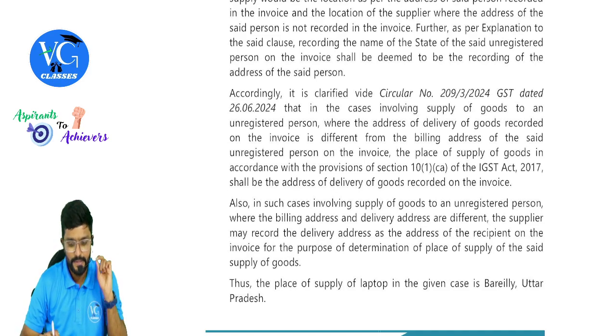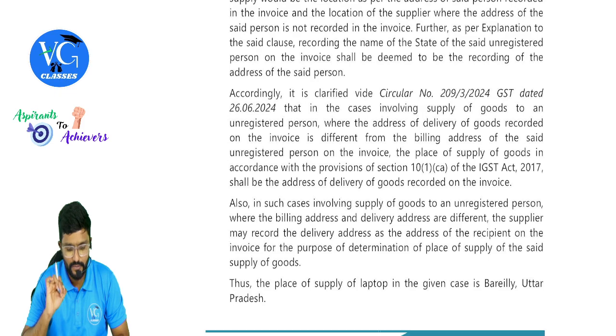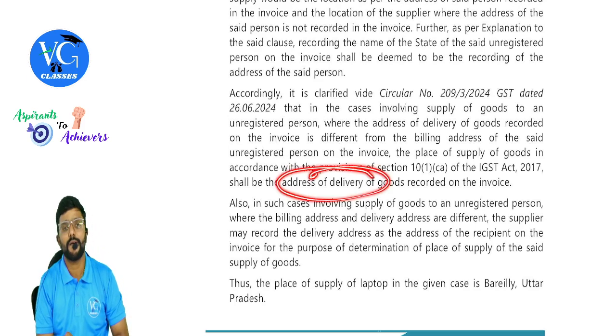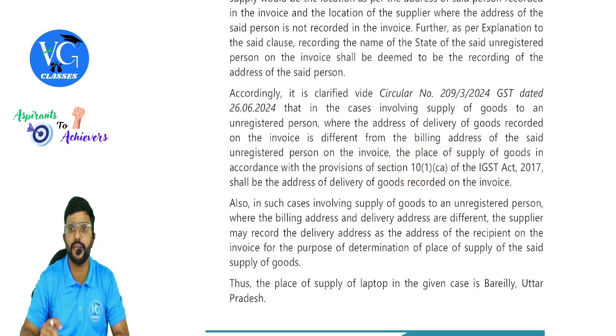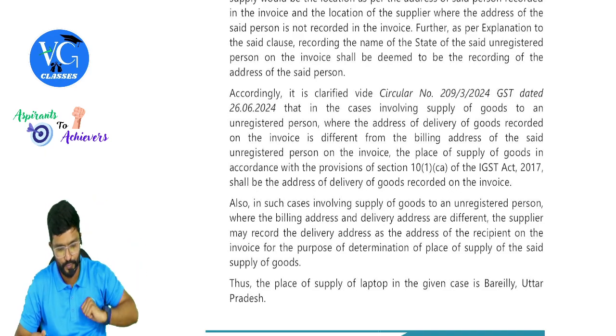Not required. The GST circular dated 26th June 2024 clarifies that in cases involving supply of goods to an unregistered person, where the address of delivery of goods recorded on the invoice is different from the billing address of the said unregistered person on the invoice, the place of supply of goods in accordance with section 10(1)(c) of the IGST Act shall be the address of delivery of goods recorded on the invoice, guys. And please be careful that the clarification is a part of section 10(1)(c) only. Even in my material I have mentioned clearly, refer to the clarification below.